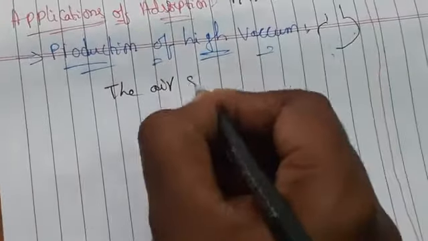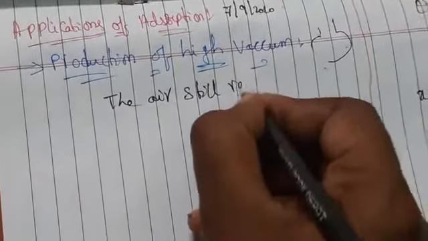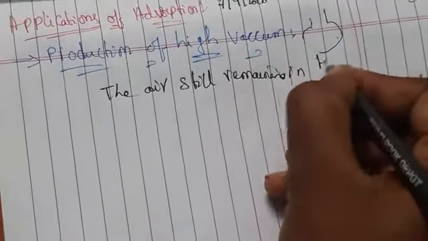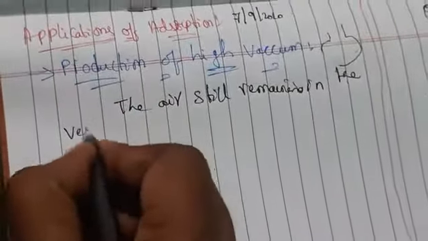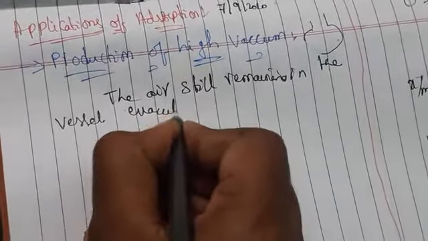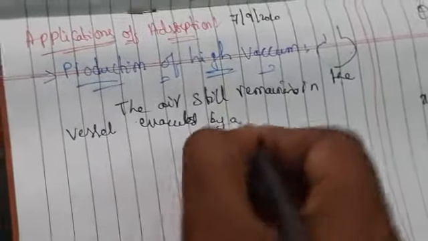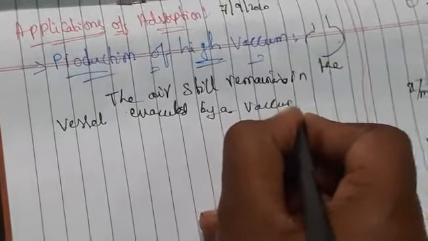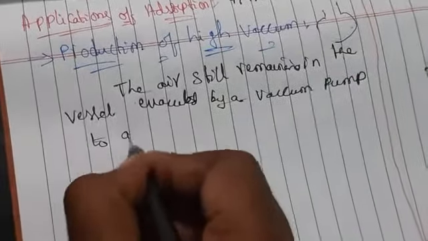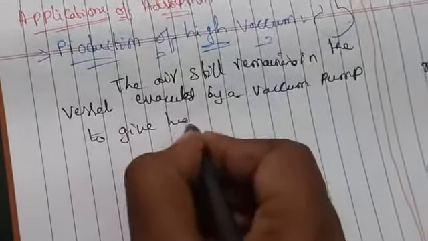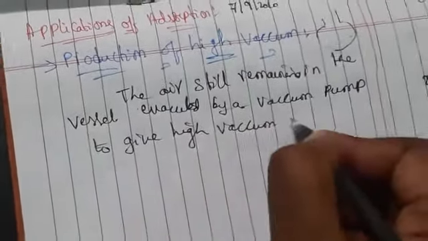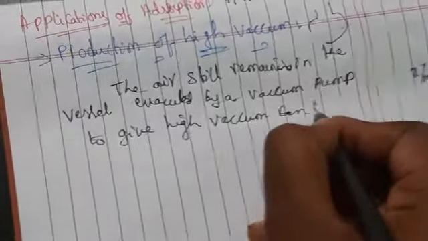The air still remaining in the vessel, evacuated by vacuum pump to give high vacuum, can be absorbed by charcoal.